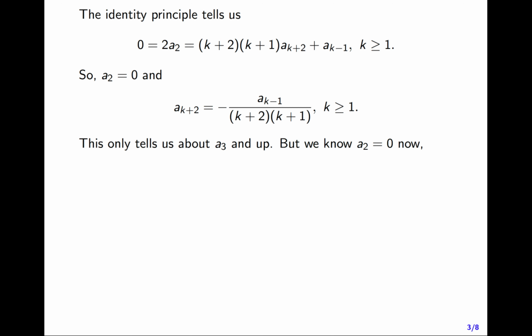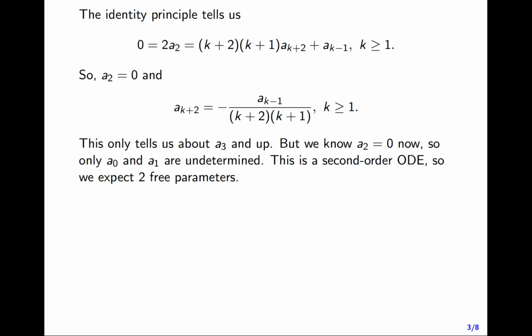So we know a_2 equals 0, and this leaves a_0 and a_1 undetermined by the recursion relation. This is not a problem. We have a second order ODE here, so we expect and we want two free parameters in the end, and that will be a_0 and a_1.